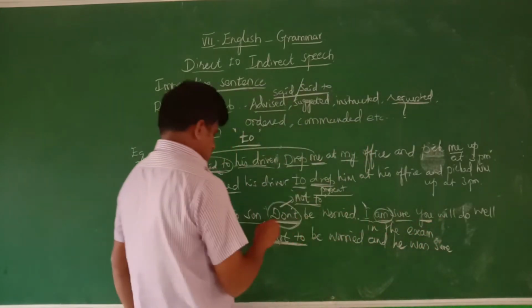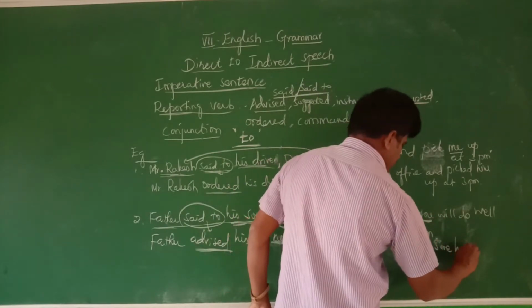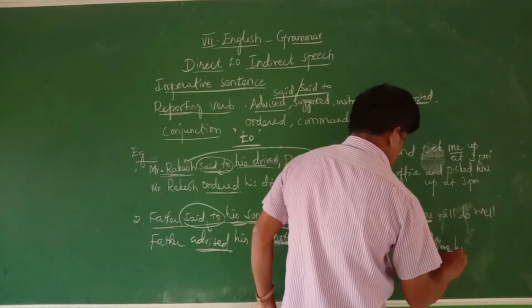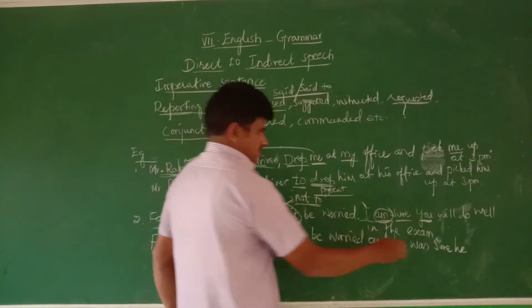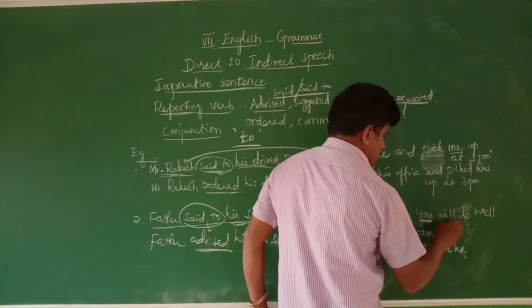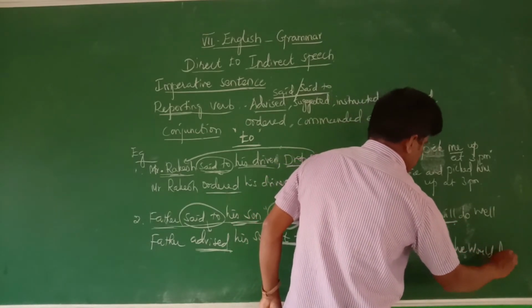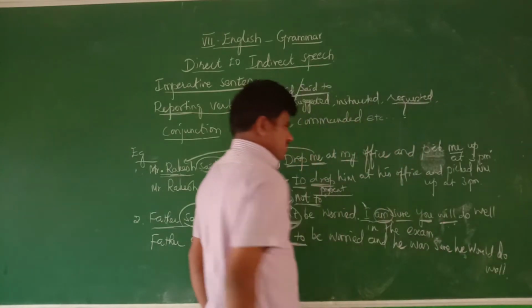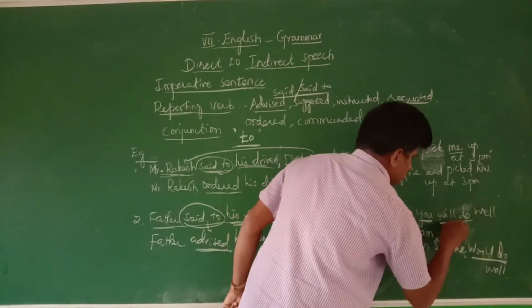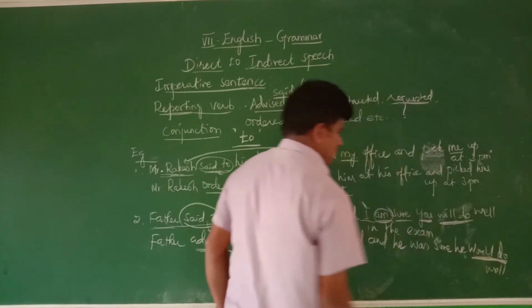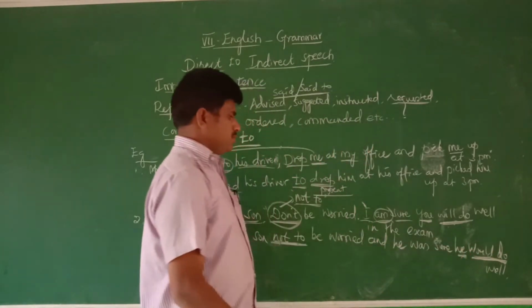"You" here is the son, so he was sure "you," which changes into "he." Then "will": the past tense of will is would. Would do well. Will do changes into would do. Now "you" changes into "he." These things you should keep in mind.